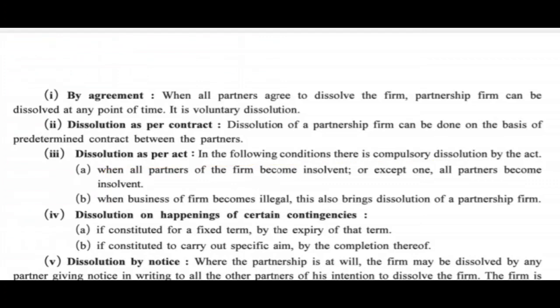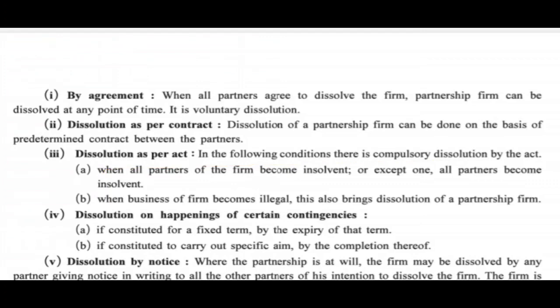The third point, dissolution as per act. According to the act, under the following conditions, there is compulsory dissolution of partnership. A, the first condition is when all partners of the firm become insolvent, or all except one partner become insolvent.